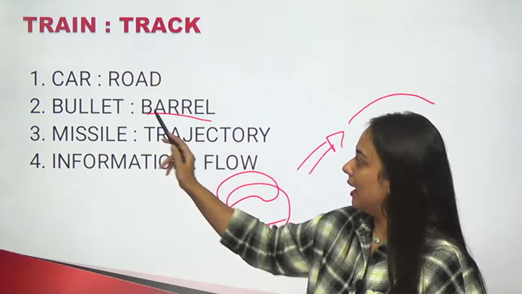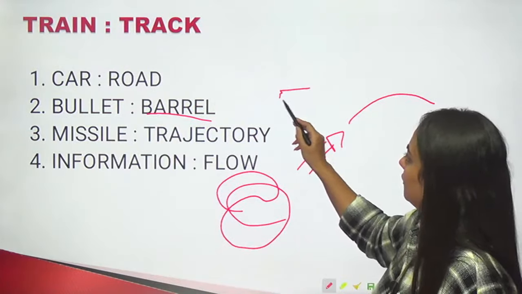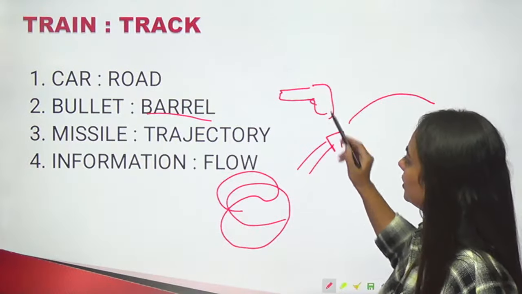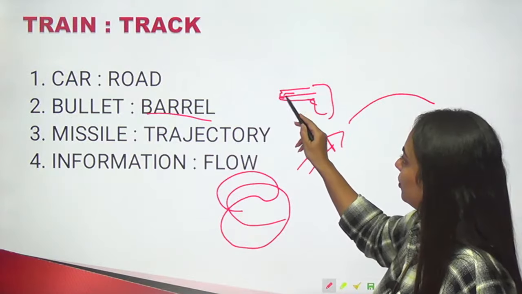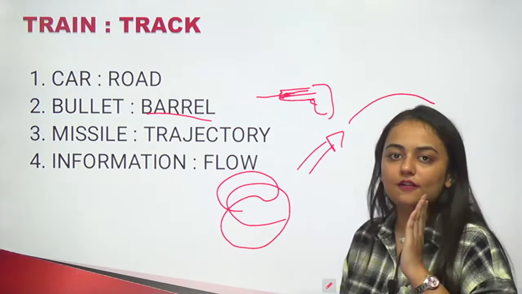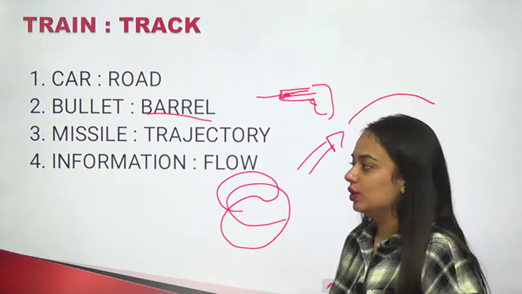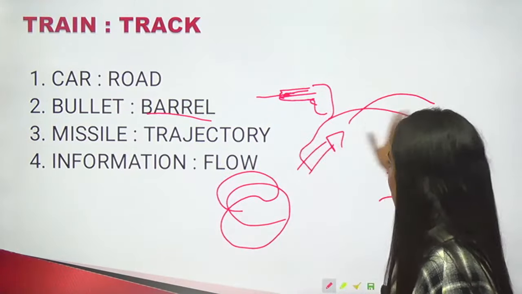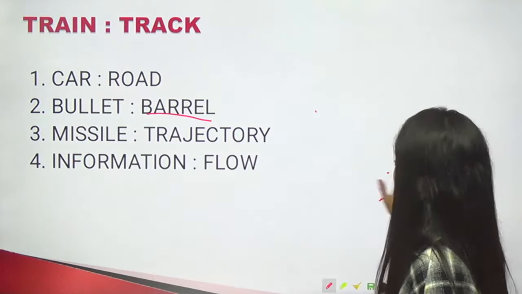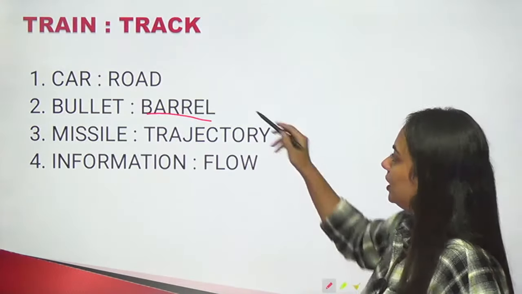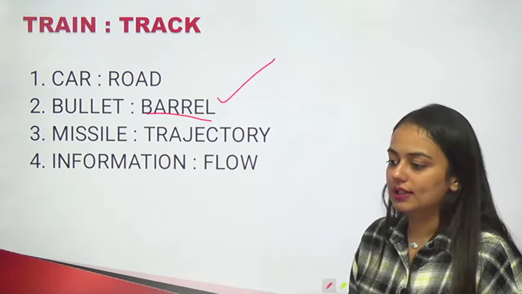But bullet and barrel. The barrel is the funnel kind of thing of a bullet. It gives the direction to the bullet, always a fixed direction, just as a track gives a direction to the train. So yes, this is the right answer. So we can select our answer, which is B.